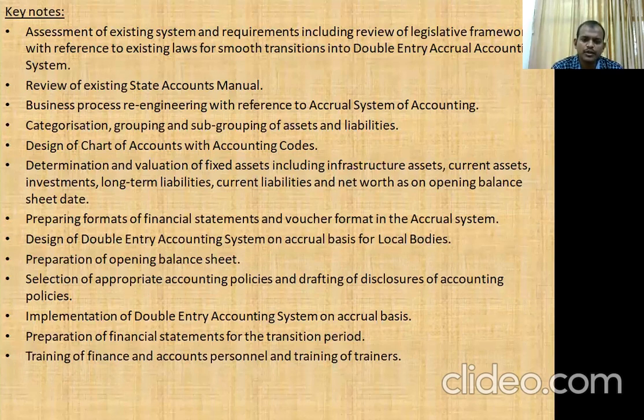Selection of appropriate accounting policies and the drafting of disclosures of accounting policies. Implementation of a double entry accounting system on accrual basis. Preparation of financial statements for the transition period. Training of finance and accounts personnel and the training of trainers. So these are the key points noted. These are all discussed in the key issues involved in transition. So these keynotes are kind of a gist.